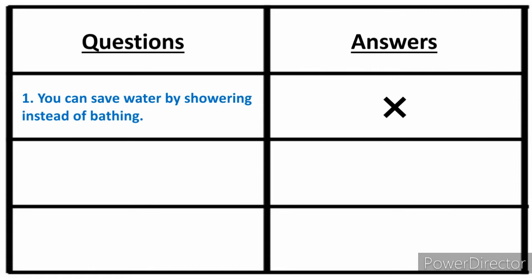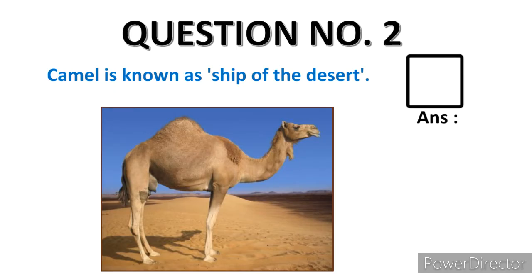Okay. Now the second question. Second question is question number 2. Camel is known as sheep of the desert. Have you seen a camel? Okay. Now you can search the answers in Google also. You can take somebody's help in your house. Okay. Is a camel known as sheep of the desert? If yes, put a tick, and if no, put a cross.